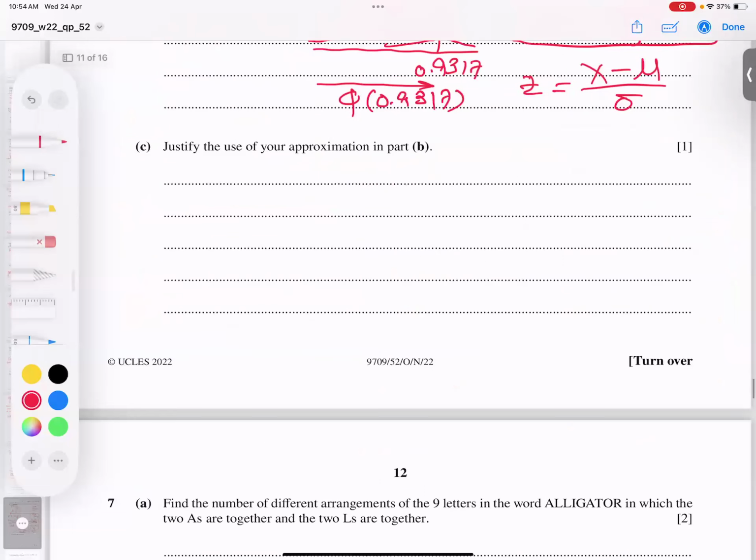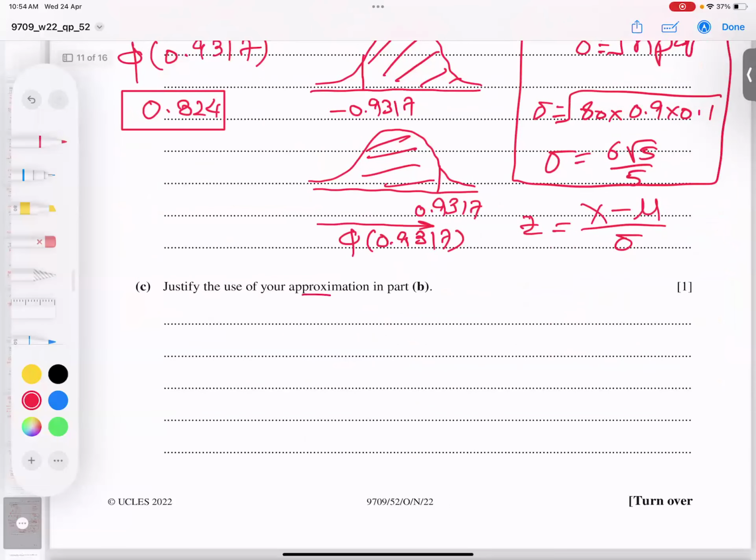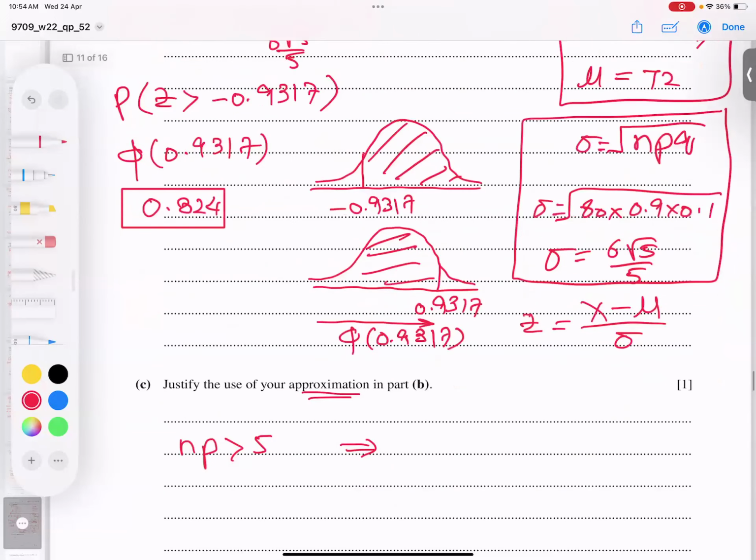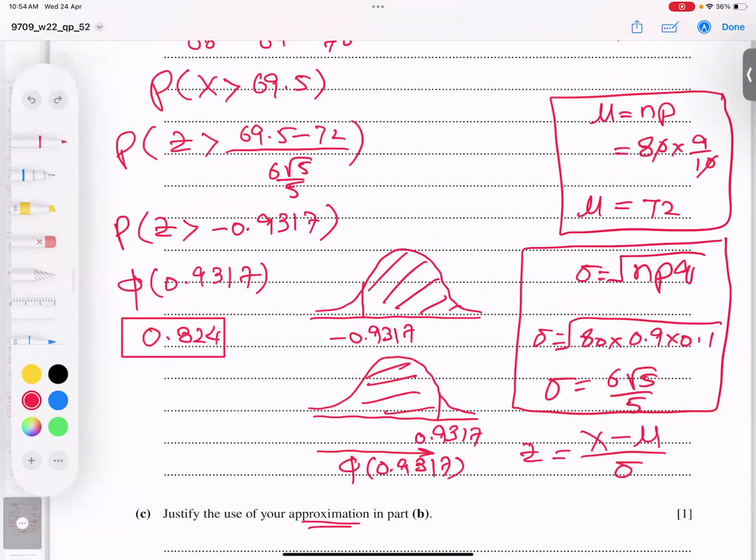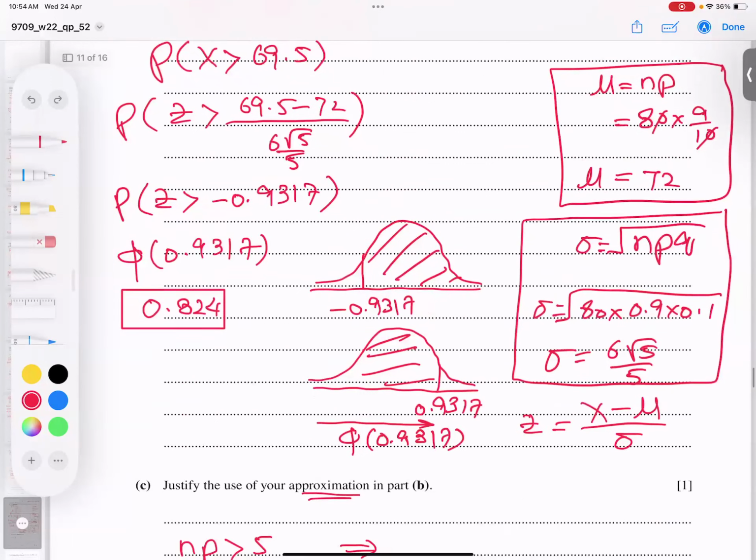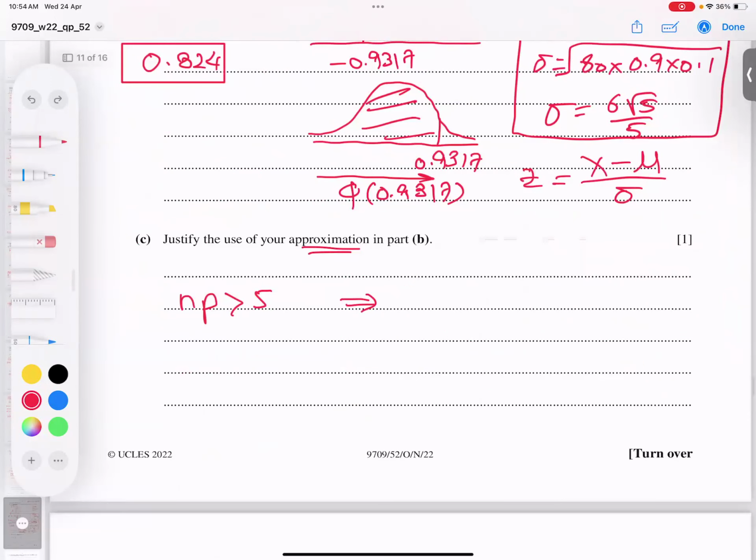Now he's saying justify your approximation. How can we justify? Basically, by the formula, the np value must be bigger than 5. The np value is the mean, and the mean is 72, so 72 is bigger than 5.